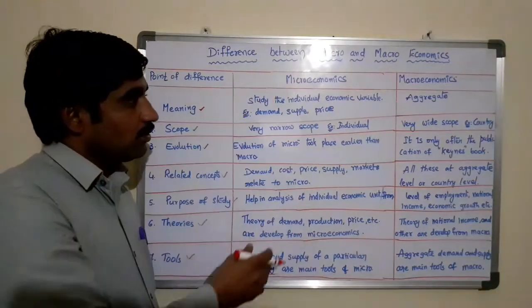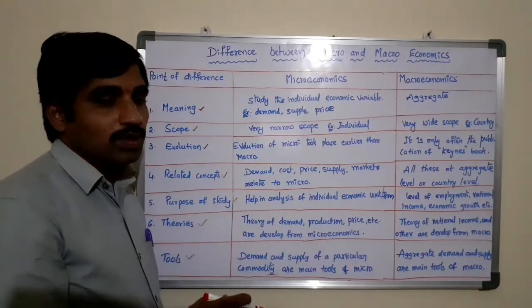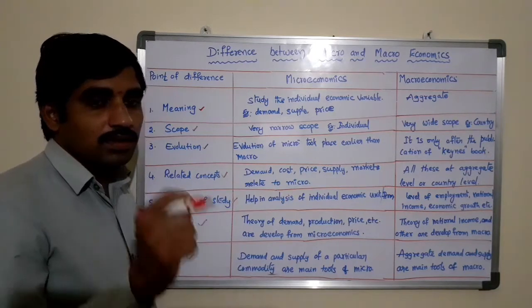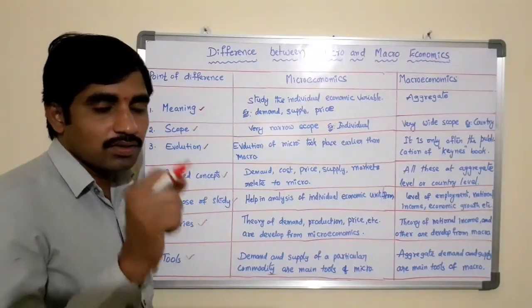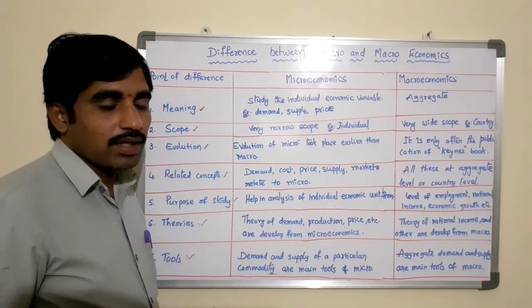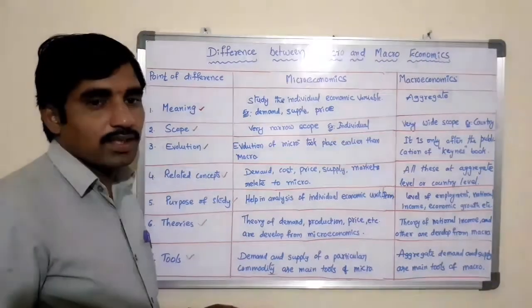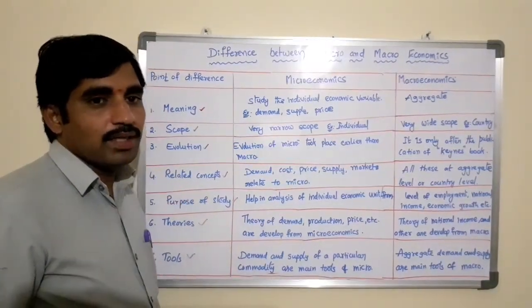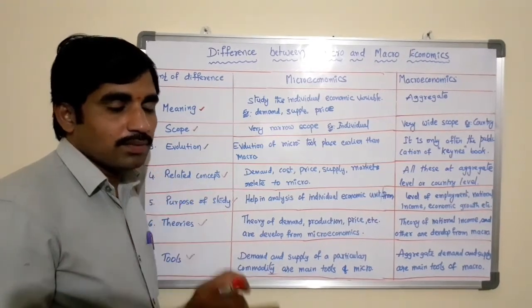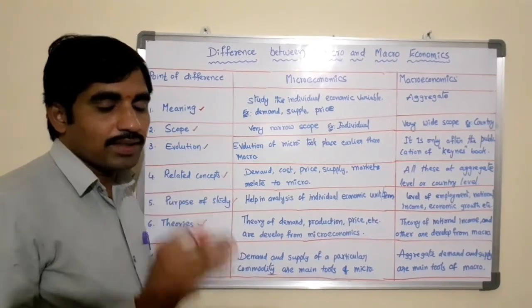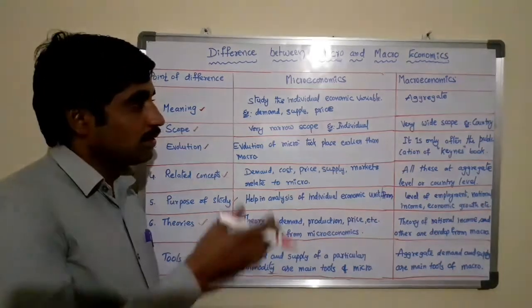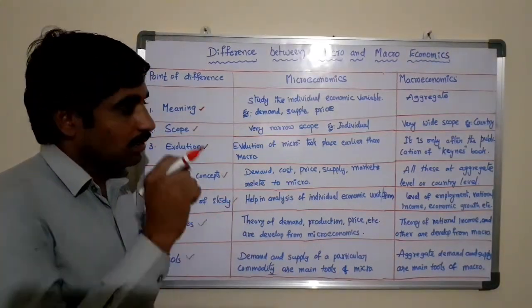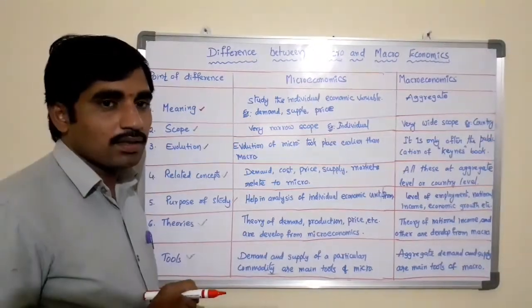Finally we can conclude that microeconomics is the study of individual units, individual consumers, and individual industries, and this study helps to take decisions on the demand for the product, prices of the products, factors of production, cost of production, and other areas confined to the company or the firm.